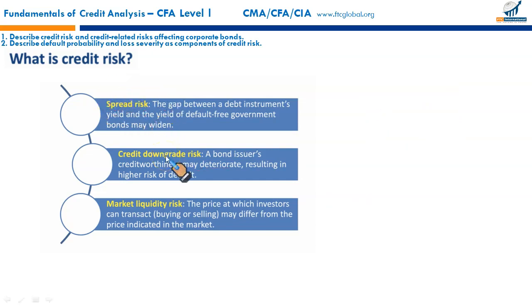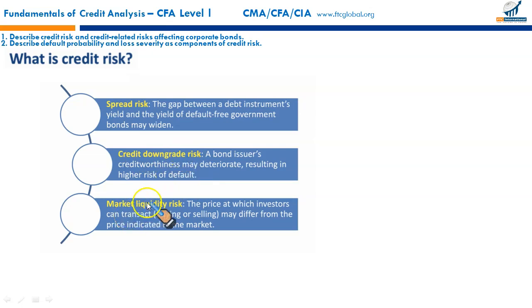Next is credit downgrade risk. There are three top credit rating agencies: Fitch, Moody's International, and Standard & Poor's. They rate not only the issuer, but also the bonds that an issuer issues, right? With the passage of time, because of deteriorating financial conditions of the issuer, a bond issuer's creditworthiness may deteriorate, resulting in higher risk of default. So this default risk increase might necessitate that the ratings of the bonds be downgraded as well. This is called the credit downgrade risk.